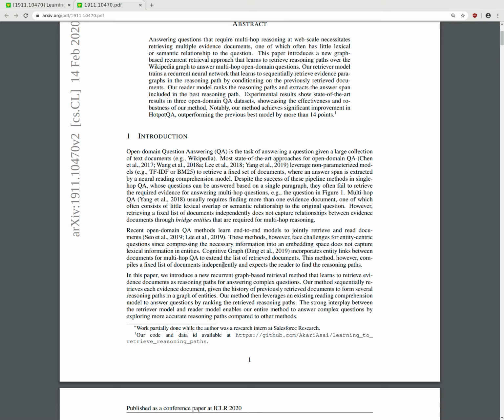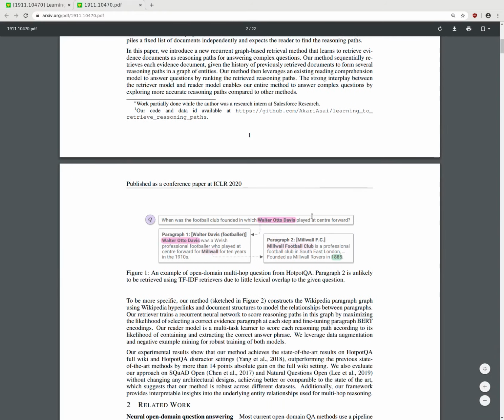Our method sequentially retrieves each document, given the history of previously retrieved documents, to form several reasoning paths in the graph of entities. Our method then leverages an existing reading comprehension model to answer questions by recreating the retrieved reasoning paths. The strong interplay between the retrieve model and reader model enables our entire method to answer complex questions by exploring more accurate reasoning paths compared to our other methods.